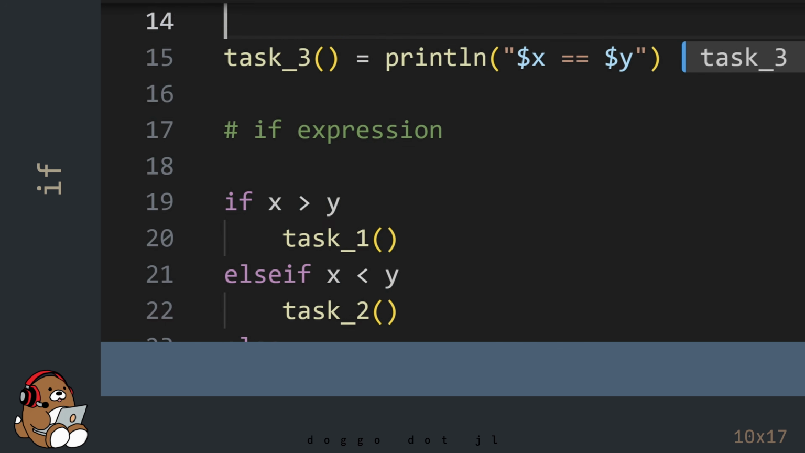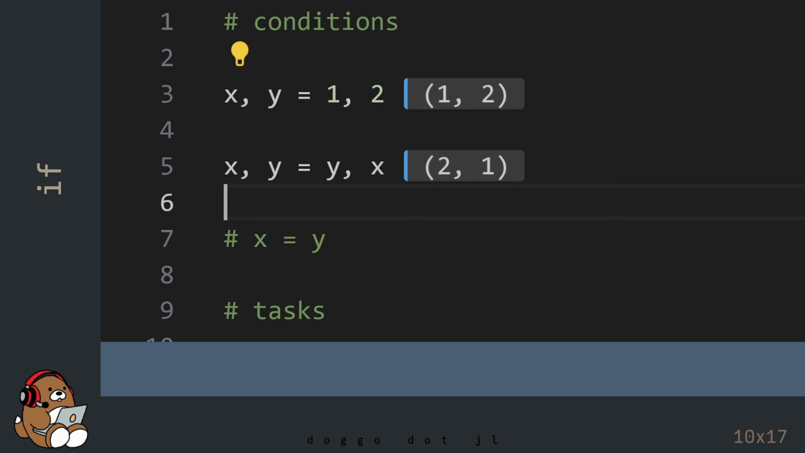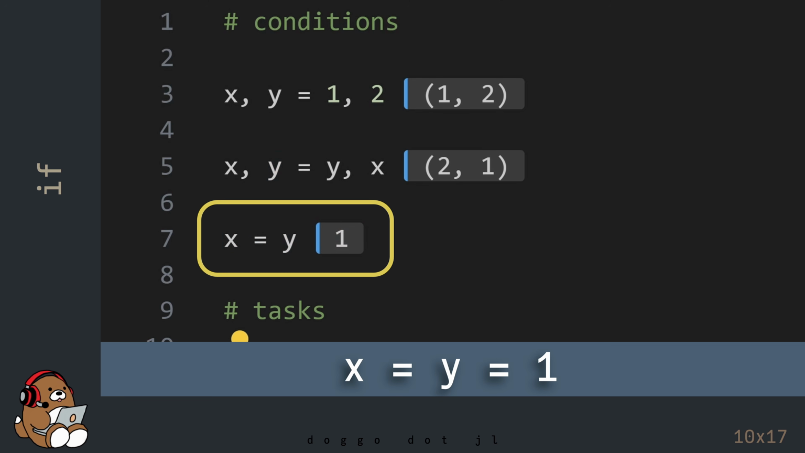Now, let's go back up to the top of the code and try the third condition. Since the value contained in the variable named y is 1, this code mutates the value contained in the variable named x from 2 to 1. In other words, both x and y are equal to 1.